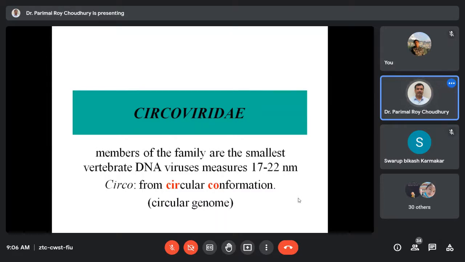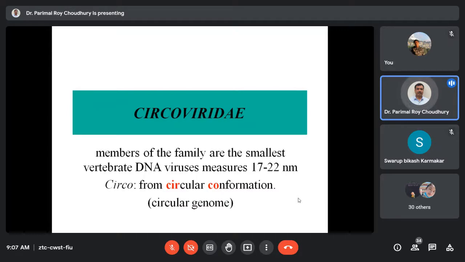But it can weaken the immune system, and that may be the reason for vaccination failure. That may be the reason for many secondary viral infections that flare up in pigs as well as in poultry. So this particular virus is now recognized as a major organism of concern, and in terms of animal health, this is really important for us.